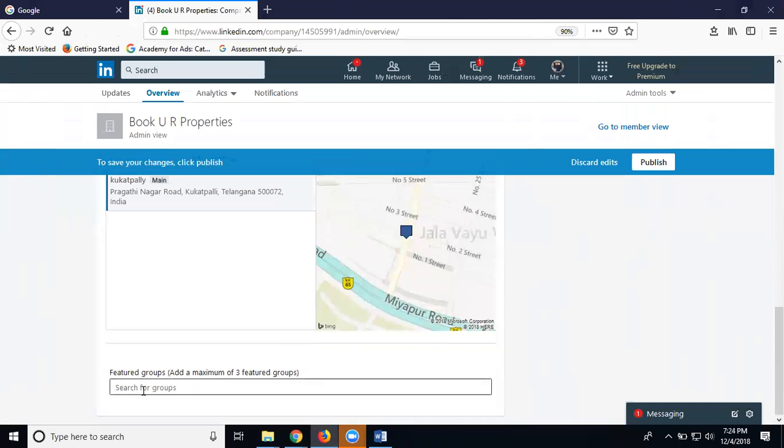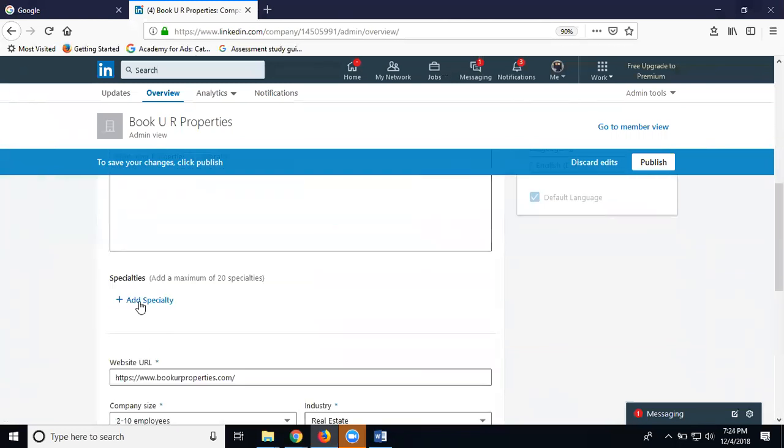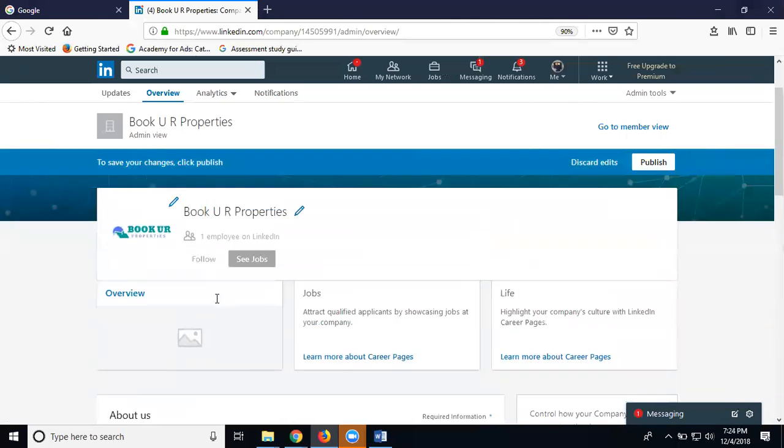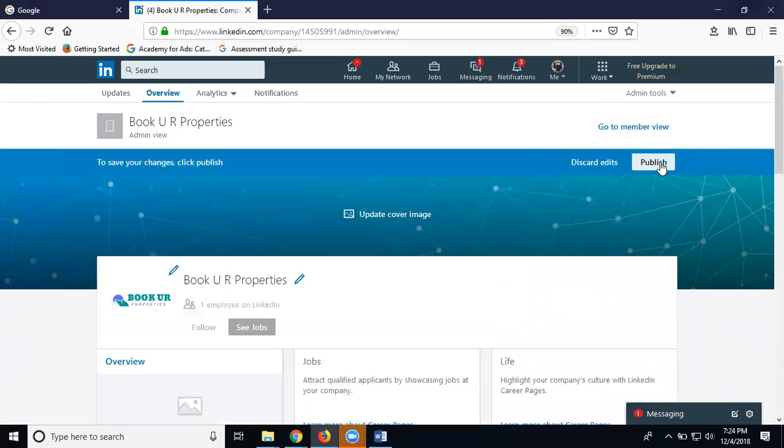Next, add relevant groups. If you have any groups of your own, add your own groups on your LinkedIn company page. I'm adding for all options here. This is called your specialization. You can add any kind of specialization, any kind of loans, home loans, etc., about your real estate related work. So I'm adding for this option. Everything is done. Click publish.